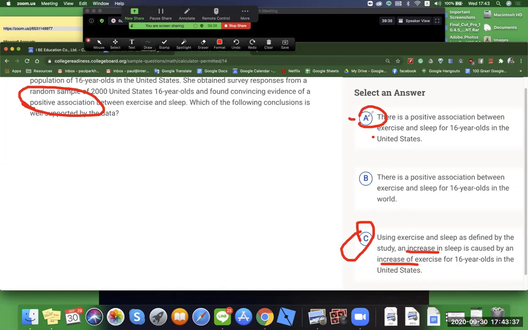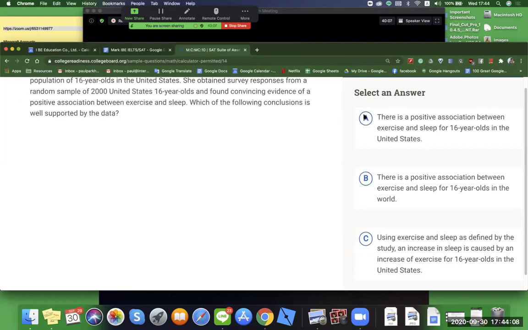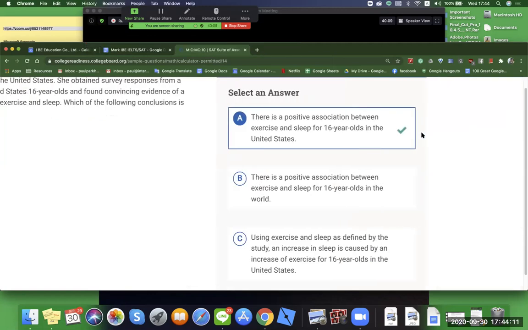The lawyer in me would go with this one, A. The high school student in me would go with C. So which one would you go with? Which conclusion is more supportive? A. You're going with A. Okay, the lawyer. Let's see who is right, the lawyer or the high school student? Ding ding, the lawyer was right.